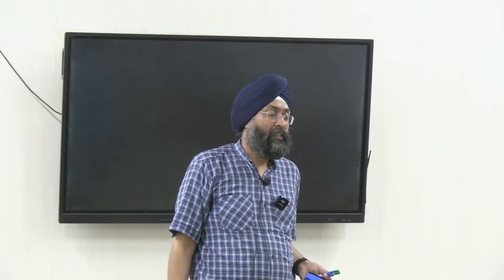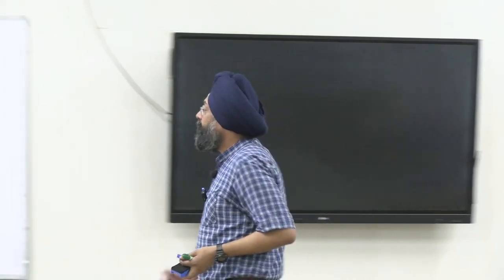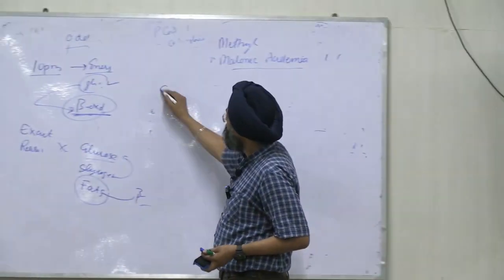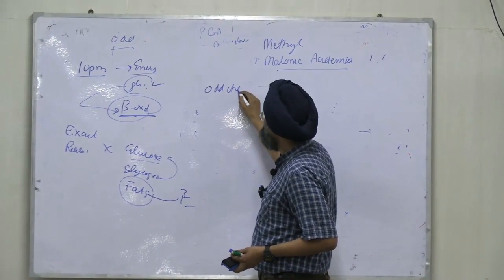Hope you remember if you have studied even chain fatty acids. What was the end product? 2 carbon. What was the 2 carbon? Acetyl-CoA and acyl-CoA. Acyl-CoA was recycled for 7 cycles and acetyl-CoA enters the TCA cycle. But in odd chain fatty acids, what was the end product?